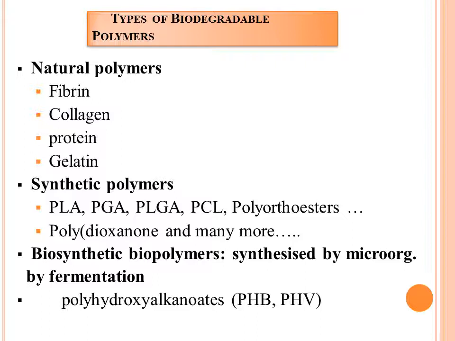And then the third type is biosynthetic biopolymers. These polymers are synthesized by microorganisms through the process of fermentation. Examples are polyhydroxyalkanoates, PHB, that is polyhydroxybutyrate; and PHV, polyhydroxyvalerate. These are some examples of biosynthetic biopolymers.